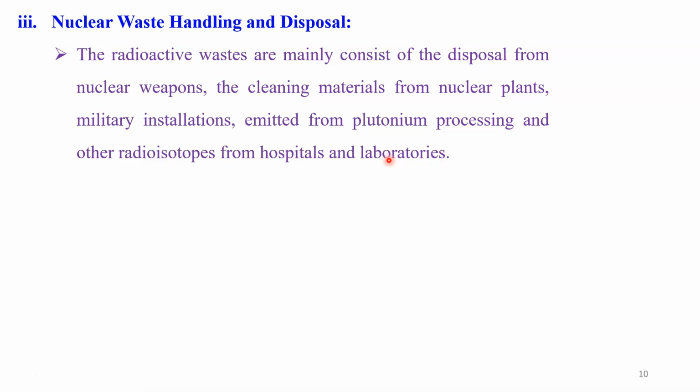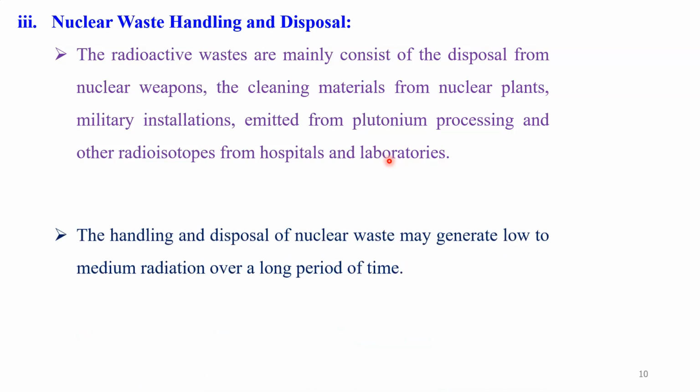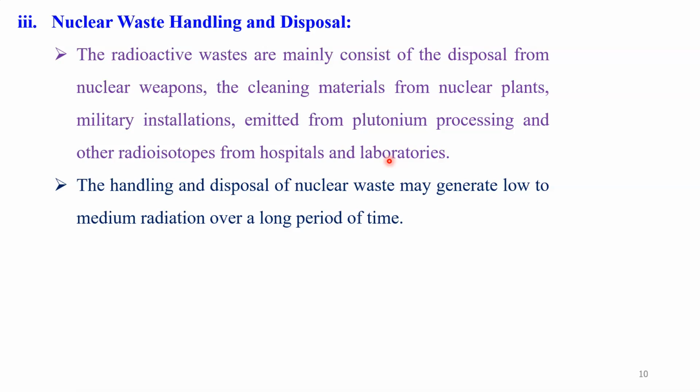But when we use these things, if this nuclear waste is not handled or disposed of properly, then it is not just maybe but surely a cause of nuclear pollution in that particular area. So this is also very important. I repeat again that the handling and disposal of nuclear waste may generate low to medium radiation over a long period of time, and that is responsible for creating nuclear pollution in that particular area.